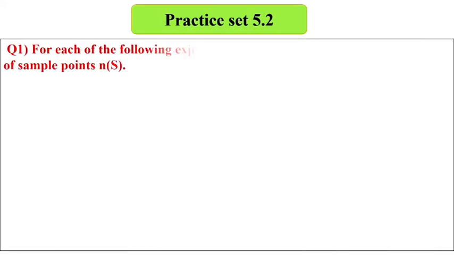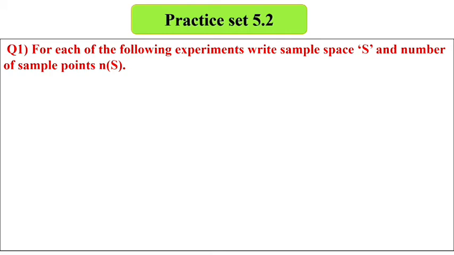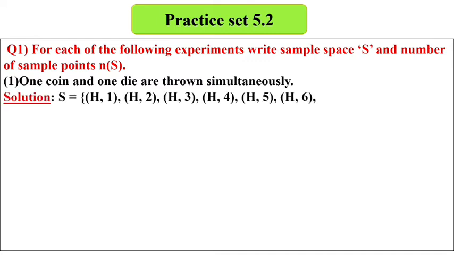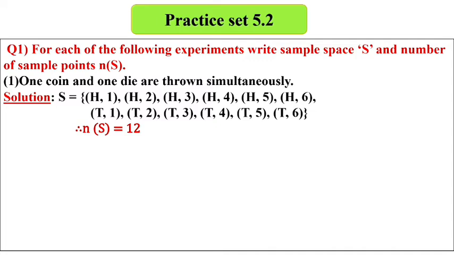Now let's start with practice set number 5.2. Children, question number 1 is given. For each of the following experiments, write the sample space S and the number of sample points n(S) with the denoted letter. The first one is given. 1 coin and 1 die are thrown simultaneously. 1 coin, 1 die. It means the samples will be H1, H2, H3, H4, H5, H6 with head, and T1, T2, T3, T4, T5, T6. So here the number of samples will be 12.